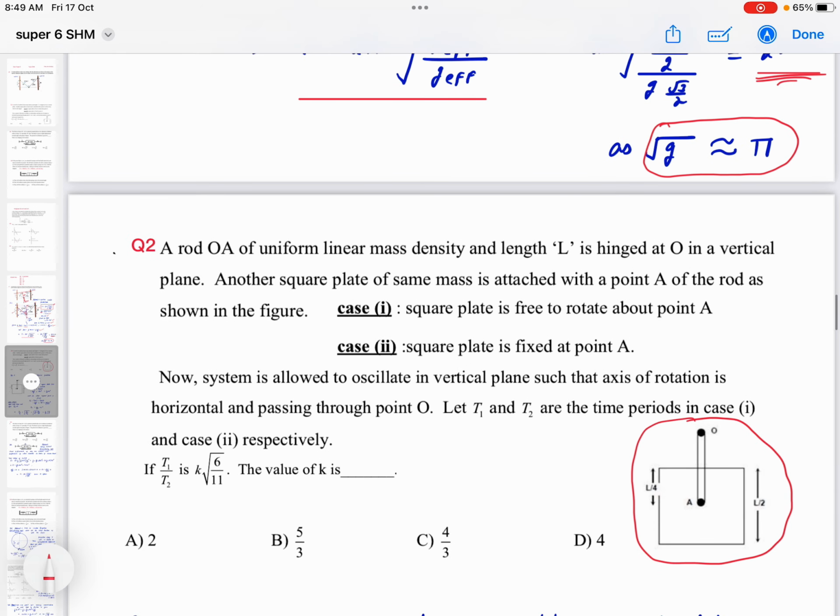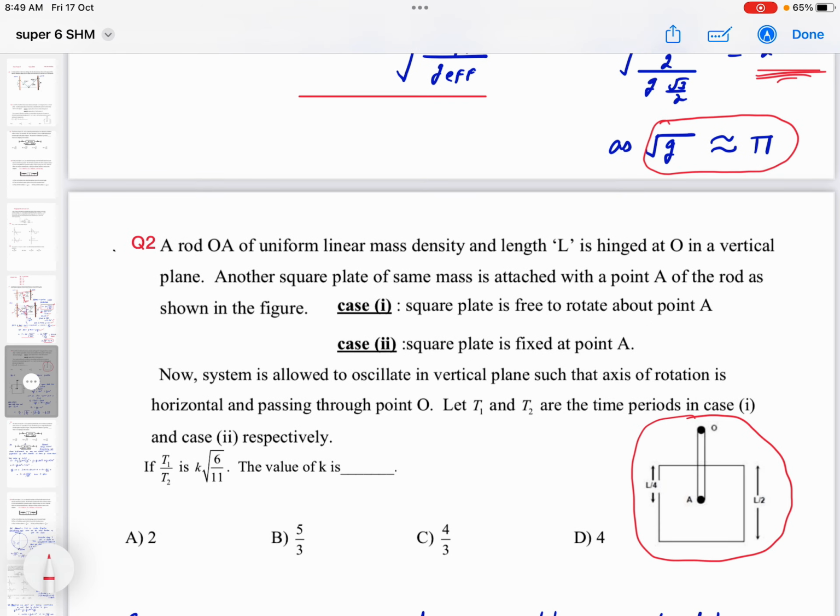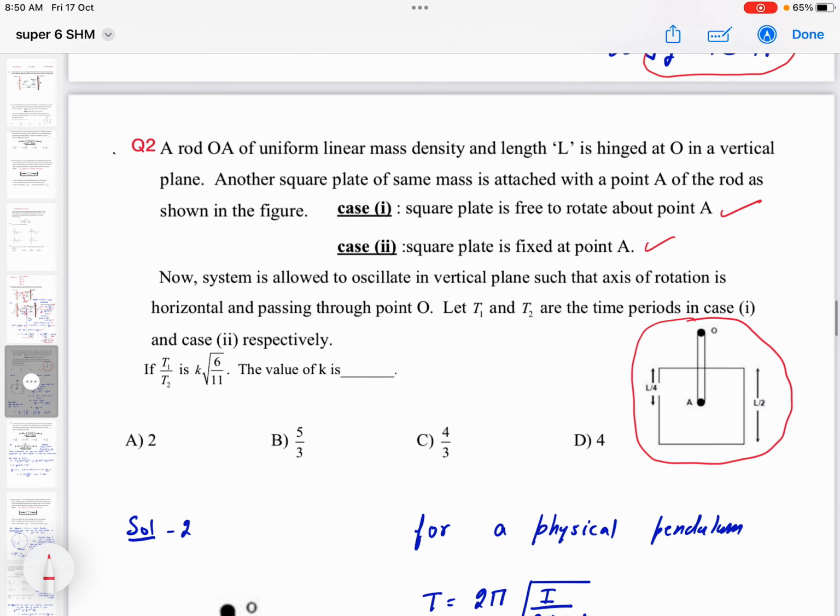So two cases are there. Case 1, square plate is free to rotate about point A. So when square plate is free to rotate about point A, that is forming one type of simple physical pendulum. And when square plate is fixed at point A, it is forming another type of physical pendulum, right? So in both the cases, what is going to be time period that we need to obtain?